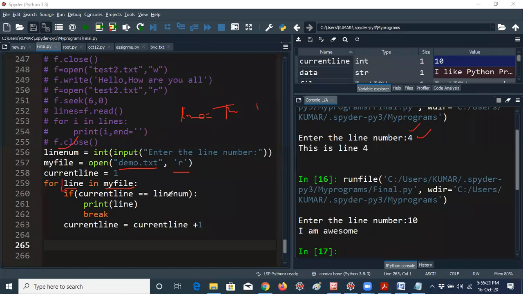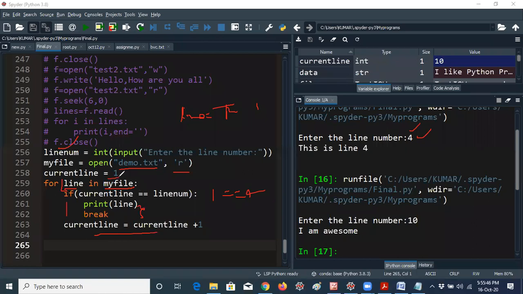If current line equal to line number. Okay. Current line, by default I am saying that current line equal to 1. I asked about the line number as 4. That means here current line 1 double equal to line number 4. 1 double equal to 4, condition is wrong. So that line will not be printed, and break is also not encountered. Now it will skip to current line equal to current line plus 1.